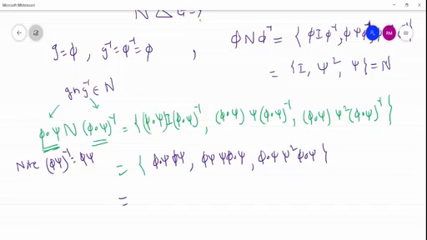If you do the multiplication here with the help of the table, this is nothing but the identity. Here we get psi square and here we get psi, because psi into psi square is psi cube, that is identity, and here we get only phi into phi, psi, meaning phi square again identity, only psi remains, so that's why it is psi, that is nothing but N.